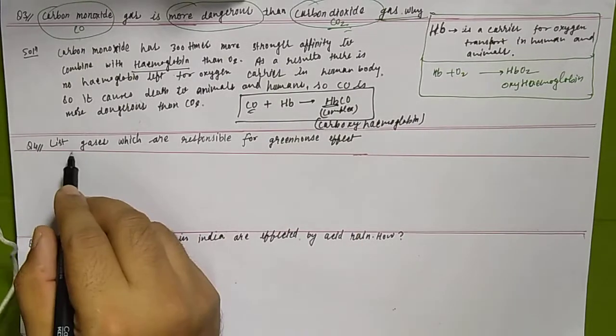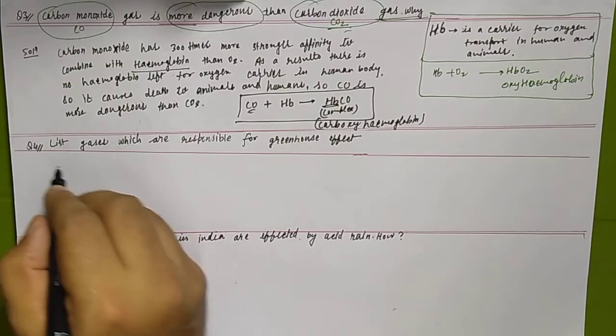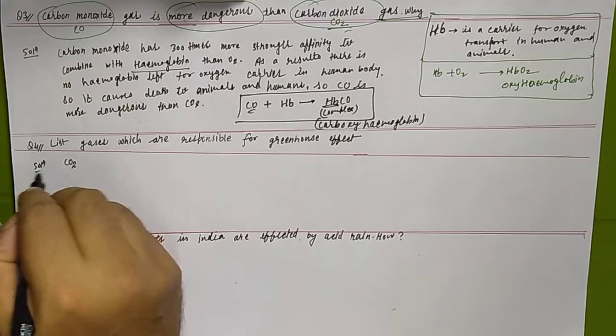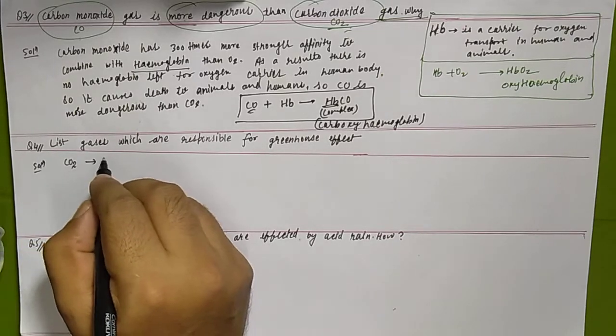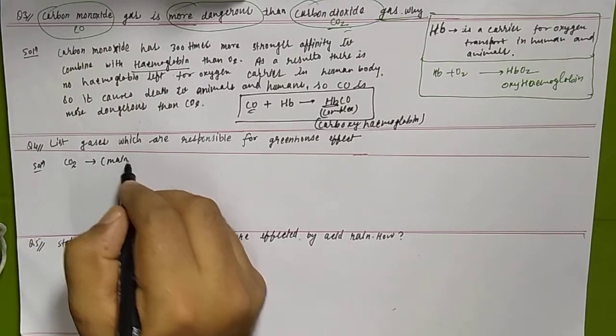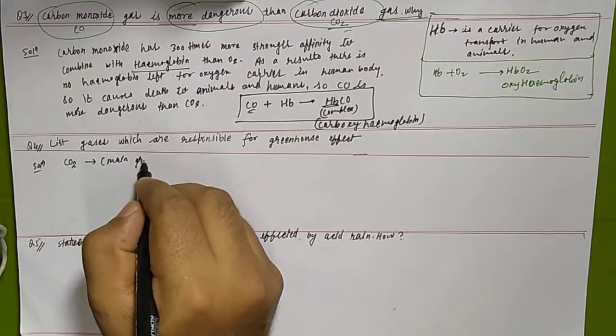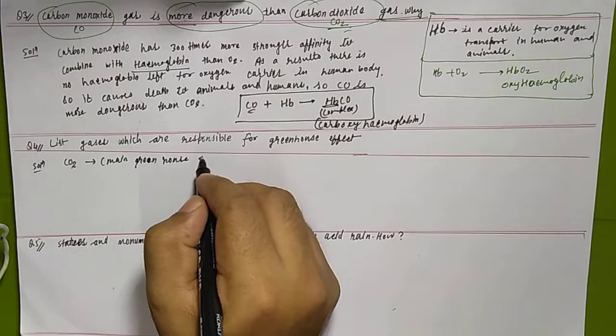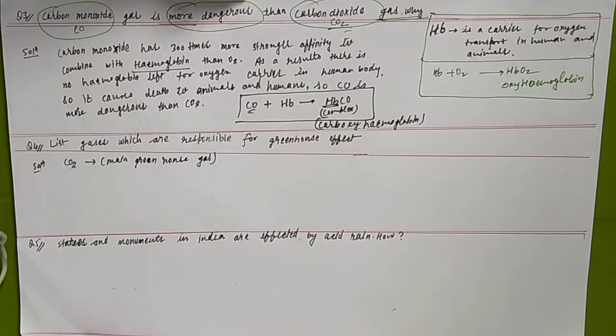What are the gases? The first one is CO2. Carbon dioxide is the main greenhouse gas. How is it the main greenhouse gas?